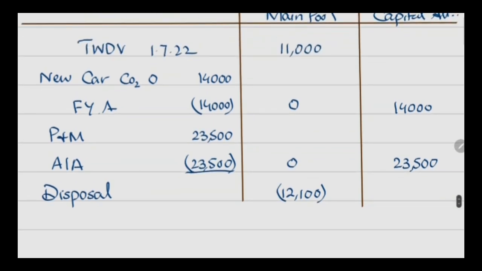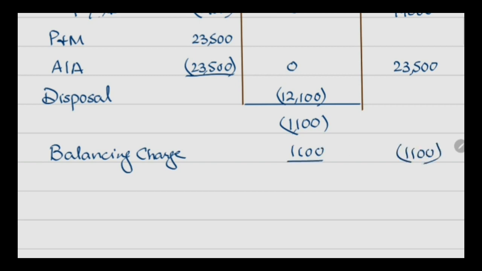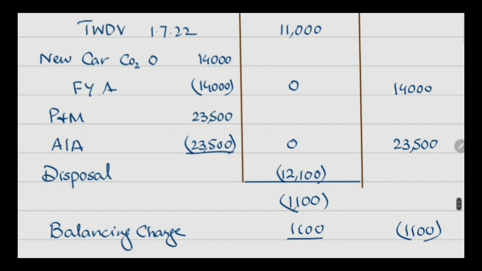Now see that you have 11,000 in the main pool, and the disposal proceed is 12,100, so it will result in a negative allowance of 1100, right? So for this 1100 you have a balancing charge, and this 1100 will be deducted from the total of the capital allowance.